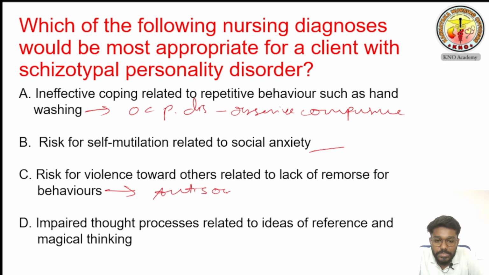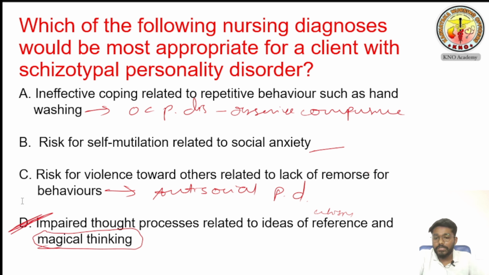This is not the schizotypal. See, you can see impaired thought process related to ideas of reference. Whispering, I told you, sometimes whispering will be there. And magical thinking. See, magical thinking. If this word comes, this is the characteristic of schizotypal personality disorder. So option D is the correct answer.